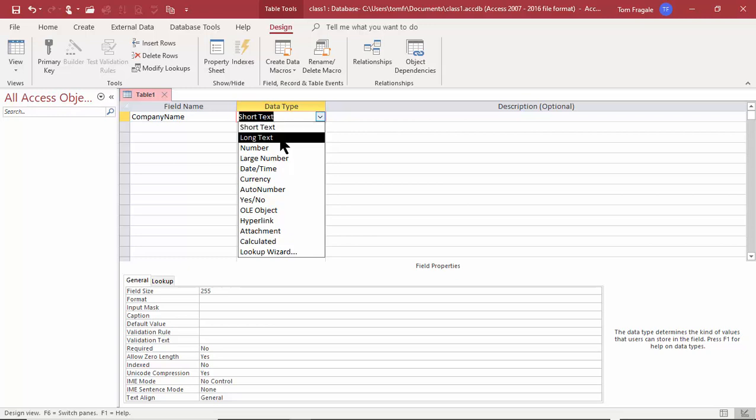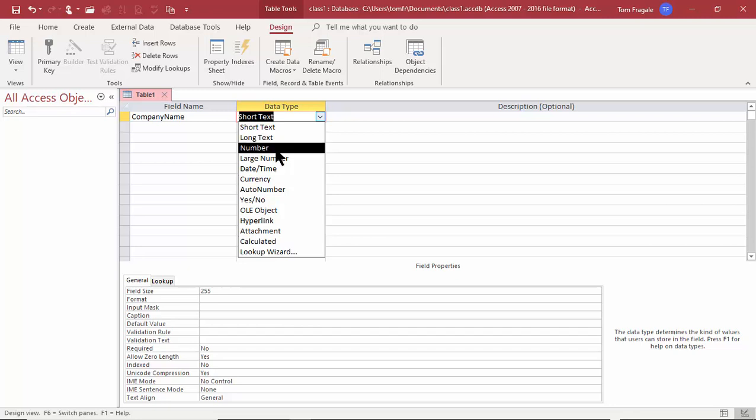Now, a long text field used to be called a memo, and that could be an alphanumeric field. That one can be up to 65,000 characters long. So maybe that's good for a description or a notes field or something like that. This used to be called a memo, now it's called a long text.